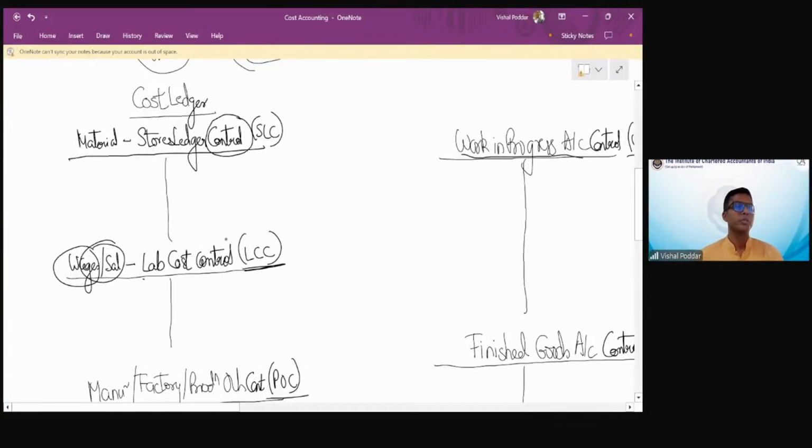Tambeshwari beta, we use this word control. So like how we are using sundry in our financial books. Actually, over there also the word control is used, but we have not been groomed to use that word in our day-to-day accounting. But actually, if you go to corporates and the actual accounting, if you go to ERP, you will find this word control very commonly used there. So control in simple words, Tambeshwari, means sundry. It is a suggestion that this account is not the main account. It is an overall summarized account.